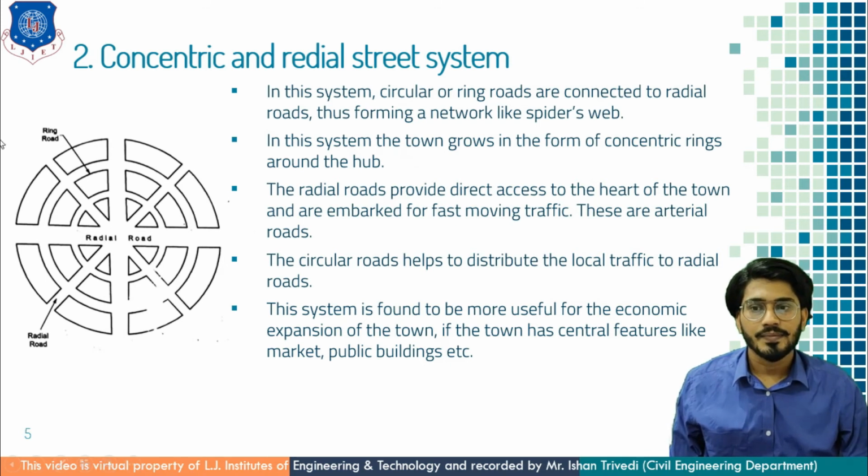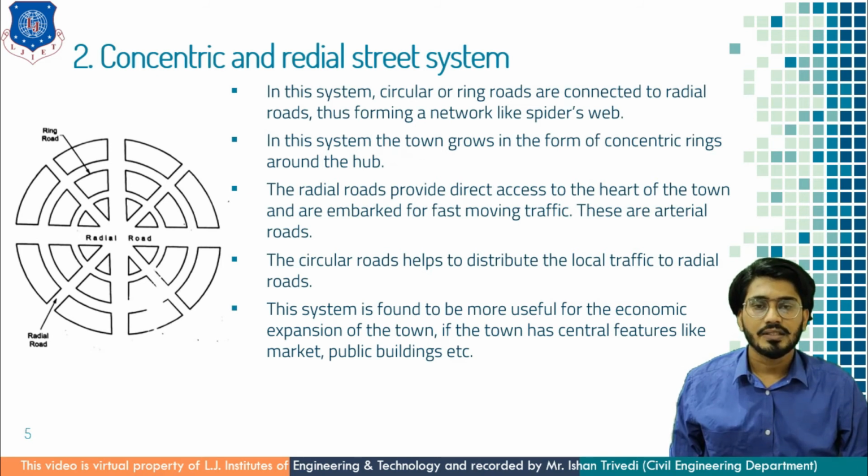Here you can see the circles which are circular, or you can say ring roads, whereas the radial roads go outward from the city center, and in total this seems like a spider web. In the previous talk, I talked about Rajkot city, where you have seen those arterial roads going outward from the city center, and these are main roads.